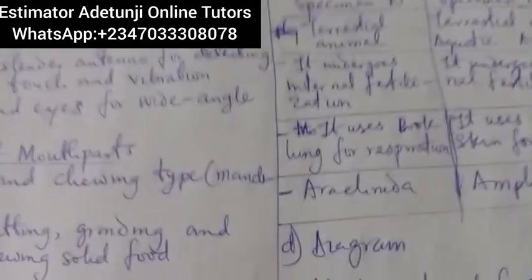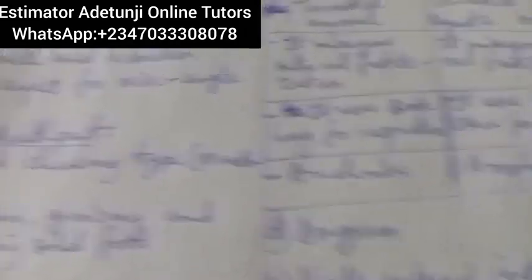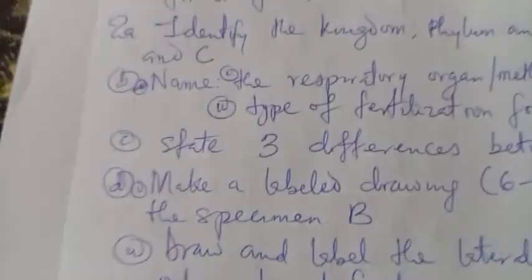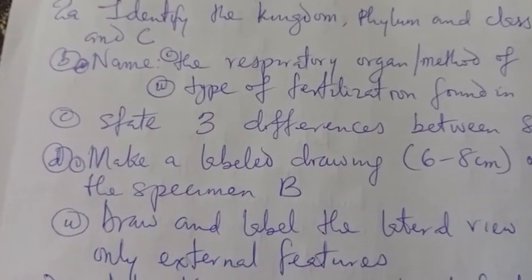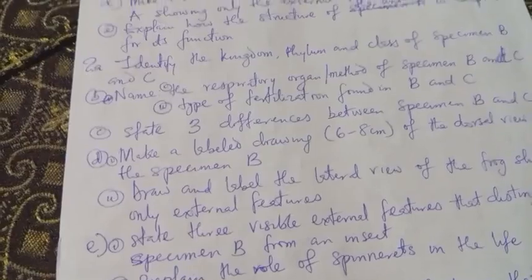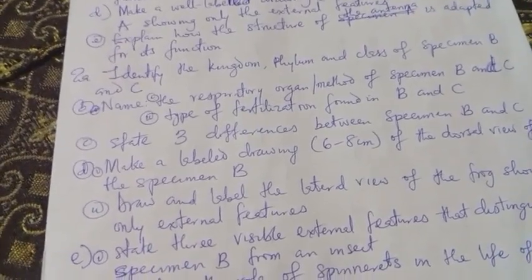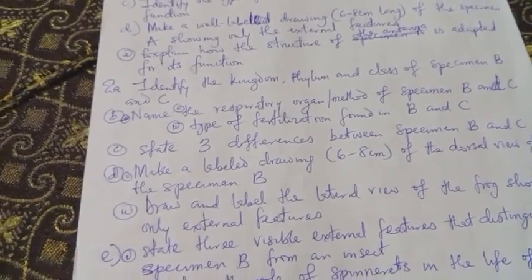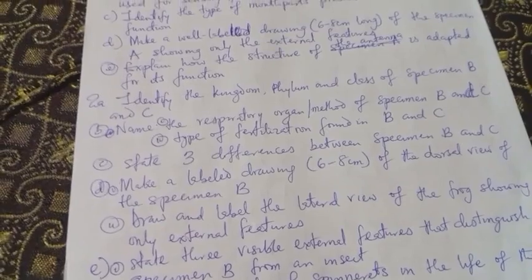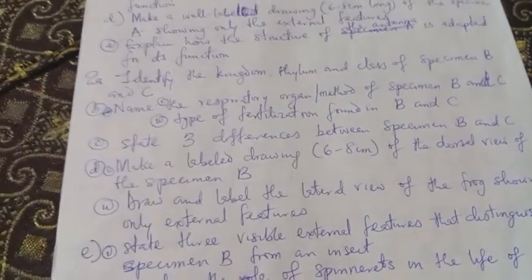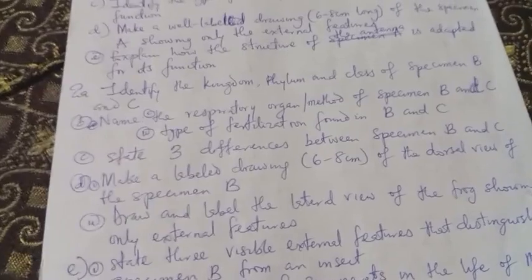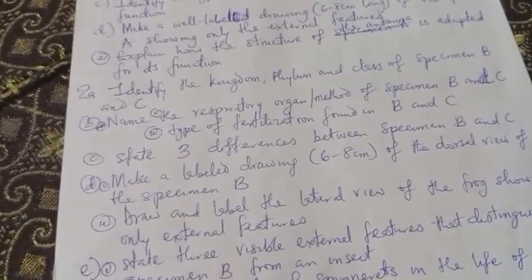All right. Now for question D, Question D is a very interesting one. Question D says you should make a labeled drawing. D1. Question 2D1 says make a labeled diagram, 6 to 8 centimeters, of the dorsal view of specimen B. In the dorsal view of specimen B, you will see the response on the screen now as I'm speaking.